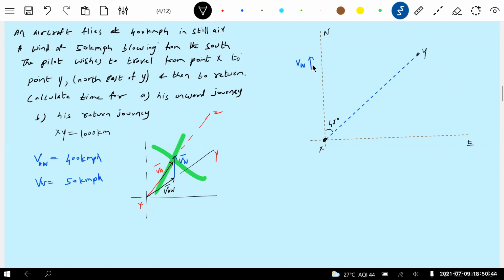Now the velocity of aircraft, let it be directed here, VAW bar. Velocity of wind, it is blowing from south, meaning along north. Now this will be the velocity of aircraft. This angle, I don't know, theta. This is alpha, this is theta. I don't know these things, but alpha plus theta is 45 degrees.